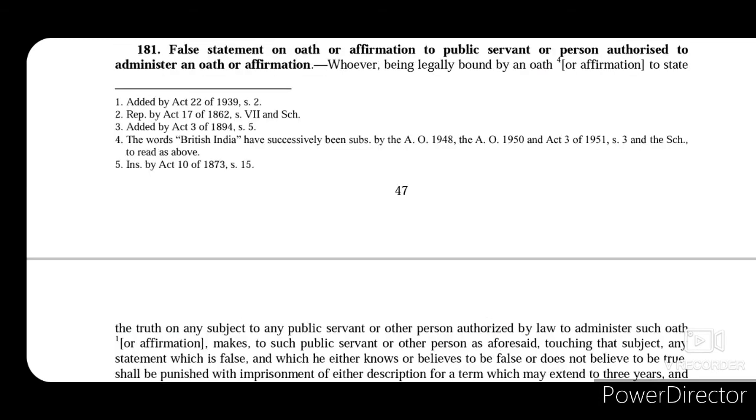Now let's move on to section 181 and 182. 181 applies when a person makes a false statement on oath or affirmation.